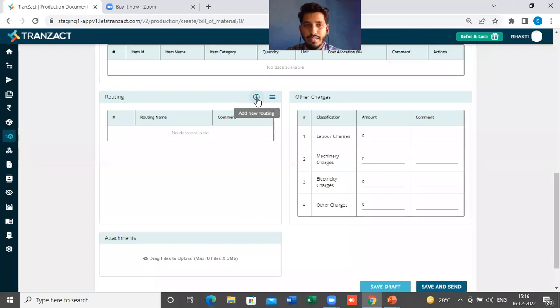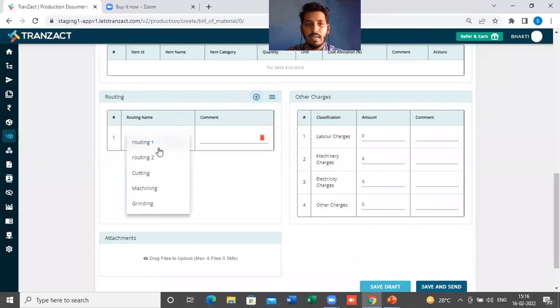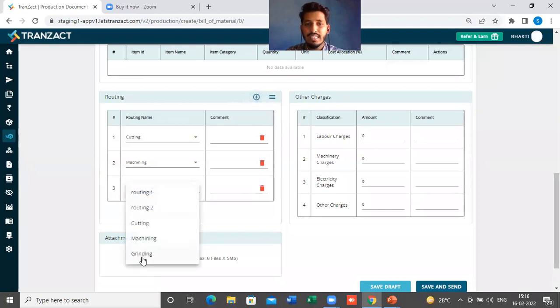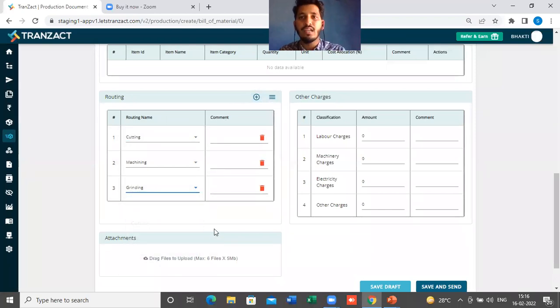If I want to add the routing in my bill of material, I have to simply click on this add new routing here. I will click, let's say, cutting. I will add one more, let's say machining, and one more, let's say grinding. So let's say these are the three operations, right? These are the three processes which I want to carry out to make this finished good. So I have to add this as a routing process here in my bill of material, so that whatever data you add here while creating the bill of material will get fetched once you start creating the production order out of this bill of material.